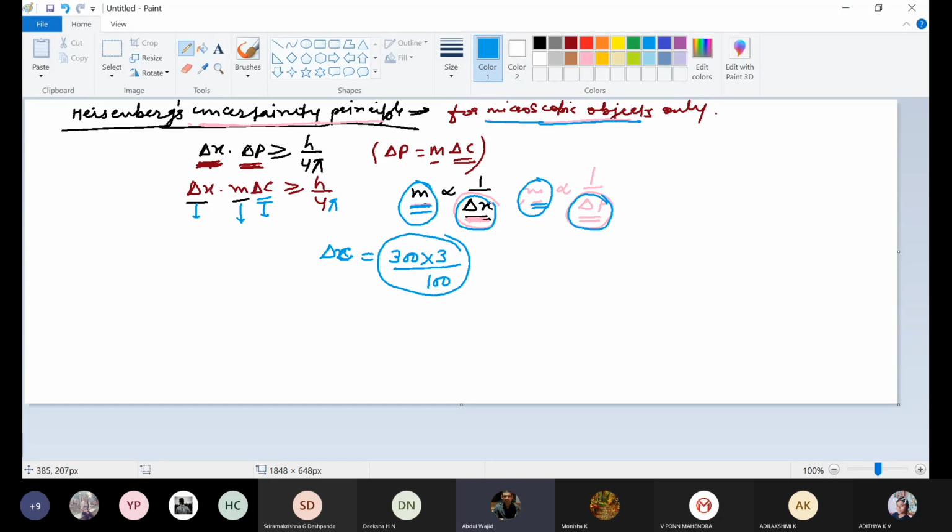M or del x, they might be providing you. h is constant and pi is also constant, so you can't expect these values. This they won't be giving you, and this also they won't be giving you. And if it is related to light, then this also they won't be giving you. So out of these two, any one value they will be providing, and will ask you to calculate the second one.